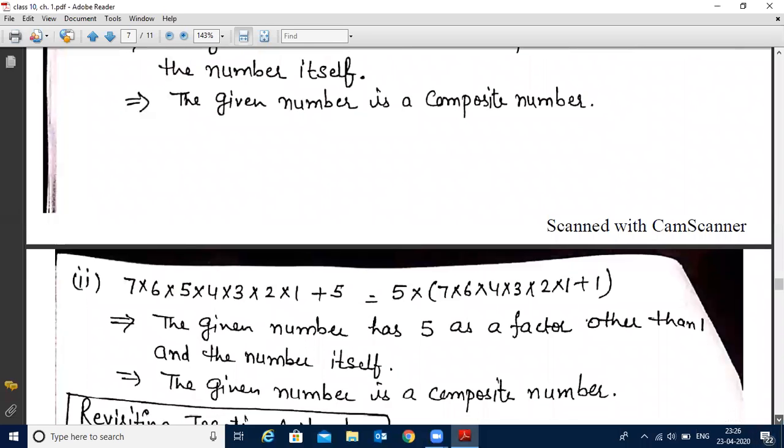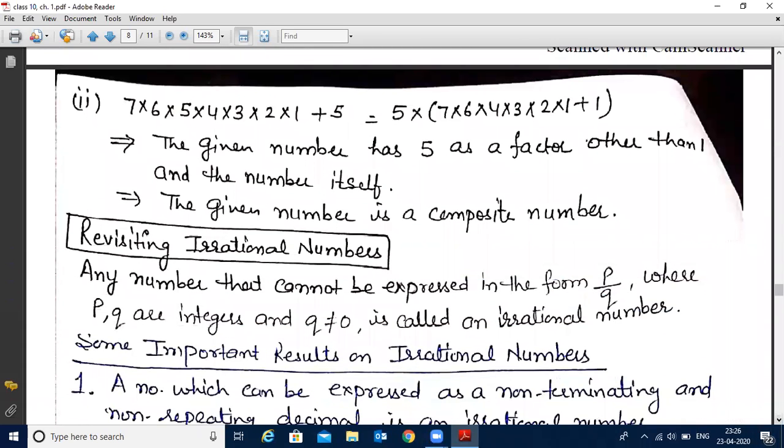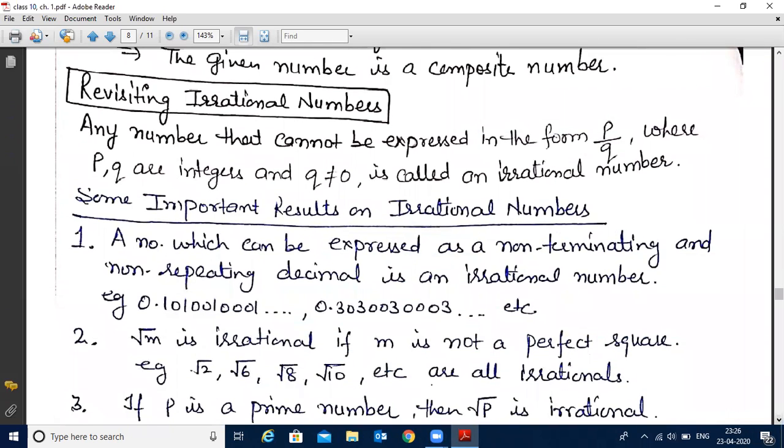Now we will do the next concept, that is revisiting irrational numbers. And you know what irrational numbers are. Irrational numbers are those numbers which cannot be expressed in the form of p by q. And the reverse of that are rational numbers. Rational numbers are those numbers which can be expressed in the form of p by q, where p and q are integers and q is not equal to 0.